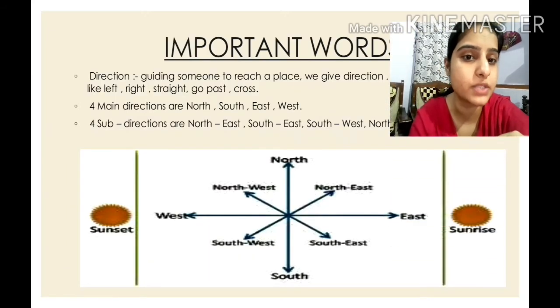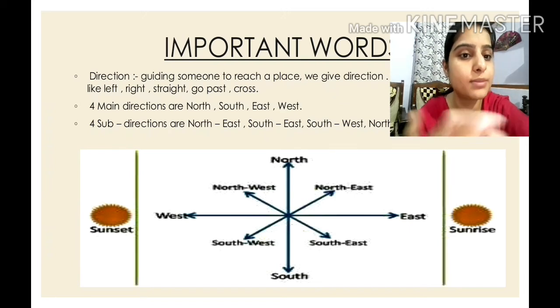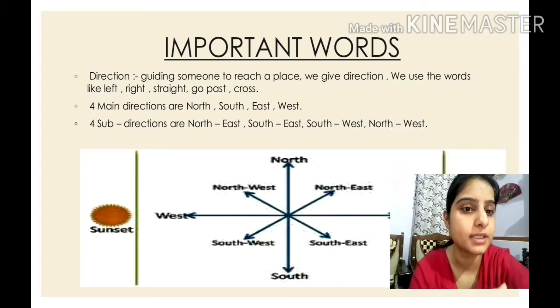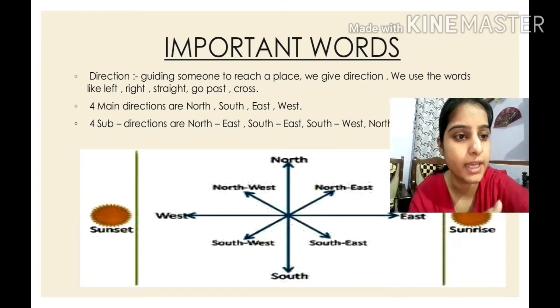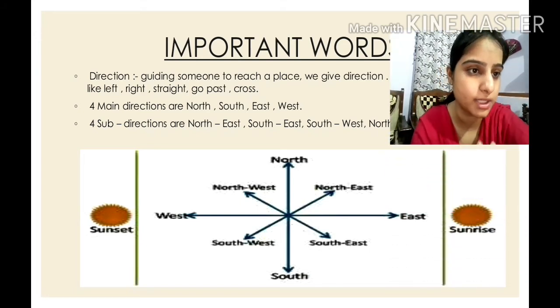So these are the words which we have come across: straight, right, left, go past, cross, main 4 directions, that is north, south, east, west, and 4 sub directions, that is your northeast, southeast, southwest, northwest. Okay, so you all know very well about it, right?